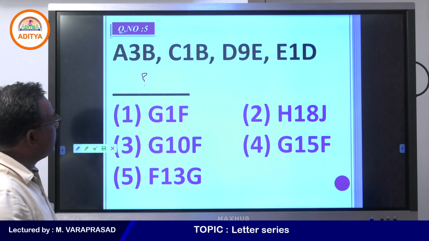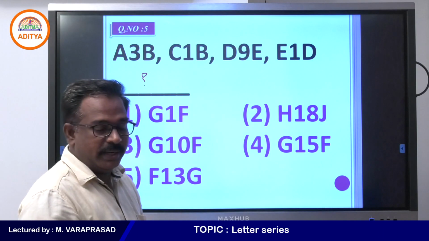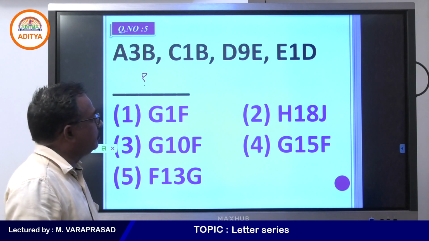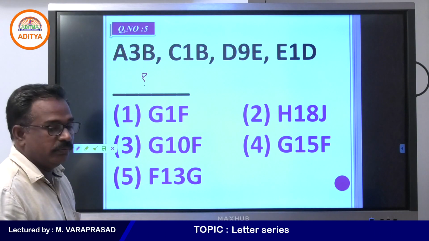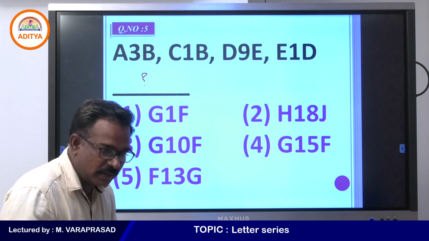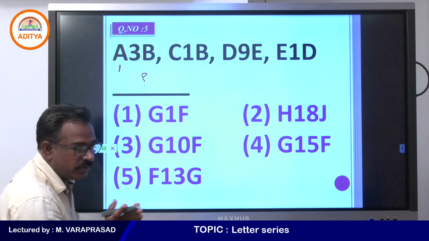Try, you can discuss in seconds. What answer will you get, what pattern, and what rule did they follow here? How did they do this question, in what manner? Just find out, we can discuss now. If you take here, the place value of A is 1 and the place value of B is 2.